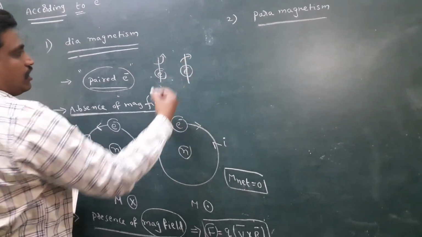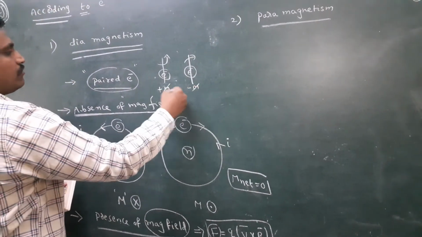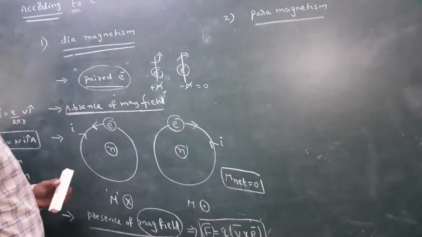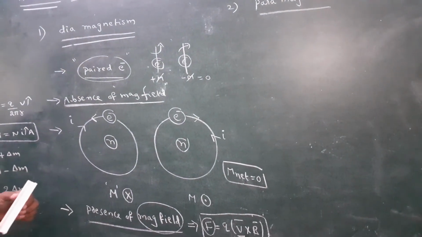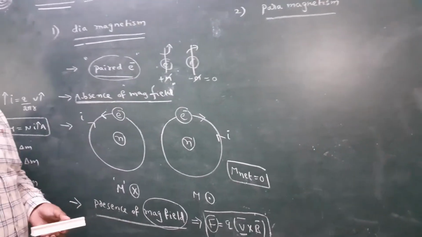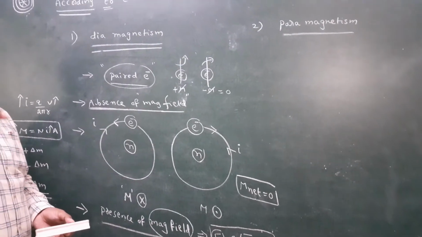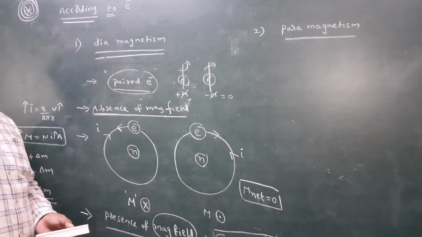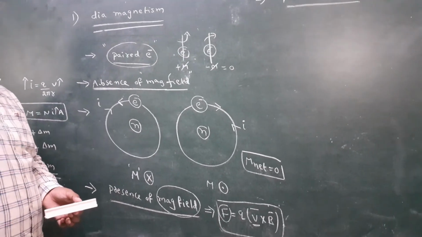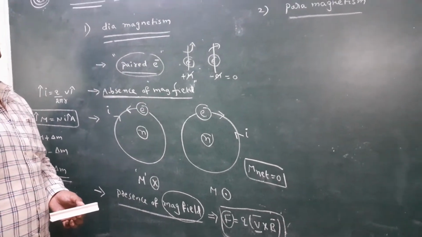Here plus M, here minus M, so they also cancel and the net magnetic moment is 0. In a diamagnetic substance, in the absence of a magnetic field, the net magnetic moment of each atom is 0. In the presence of a magnetic field, a net magnetic moment is present.